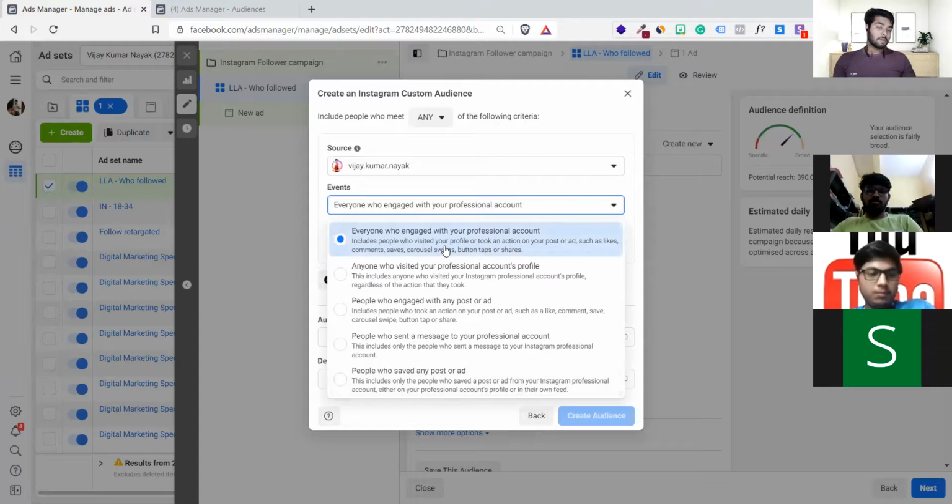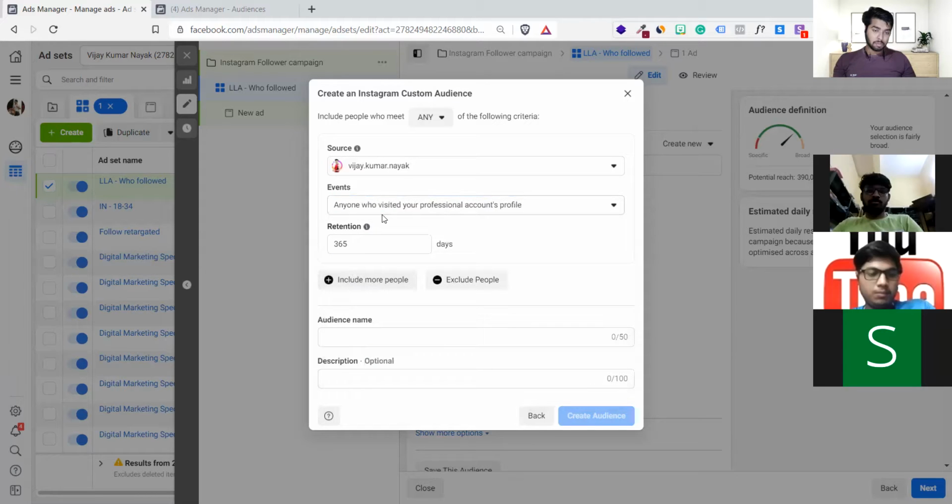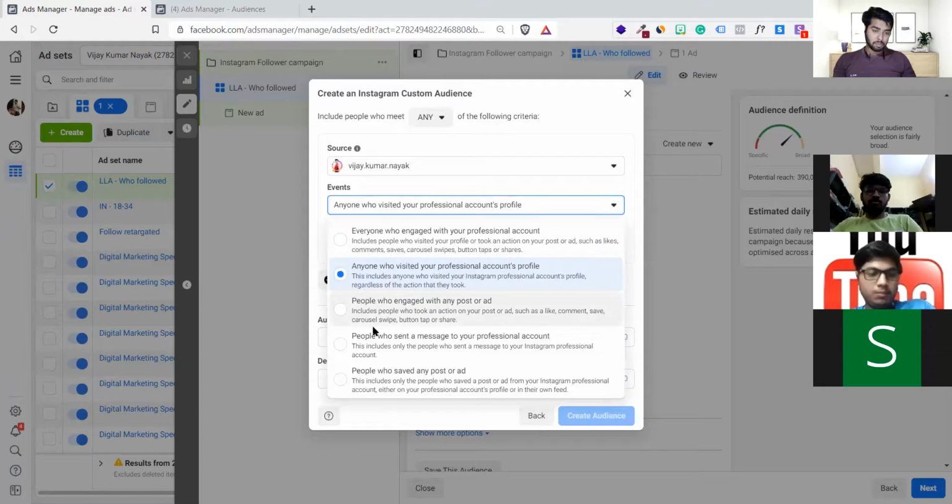What I will do, everyone who engaged with my profile, who visited my profile, this would be my targeted audience. Very deep targeting. Now you have one question: why have I chosen this option, why not others? Can anyone explain why I have chosen this option? Because you are looking only for the people who are following your account.